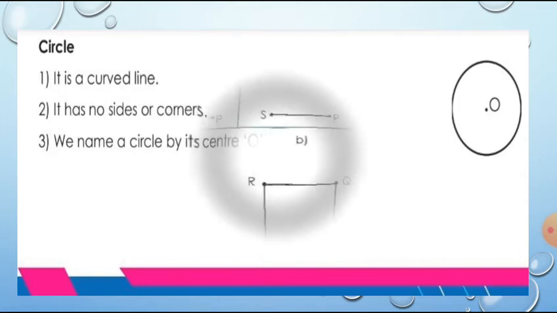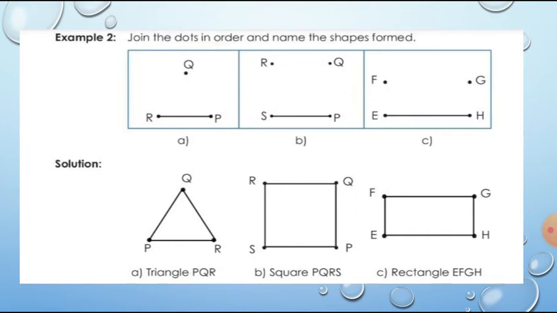Now look here, children. This is a textual exercise. Here some dots are given. By joining these dots to the end of the other one, you can form the shapes. That means by joining Q to R and Q to P, you will get a triangle PQR.